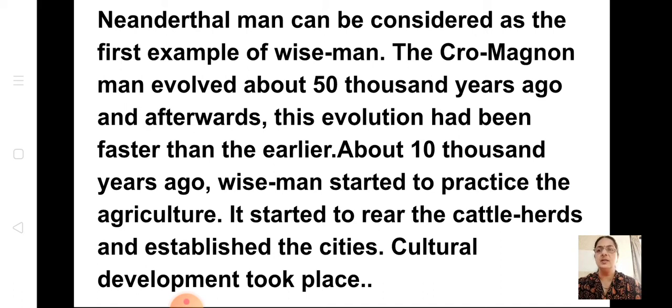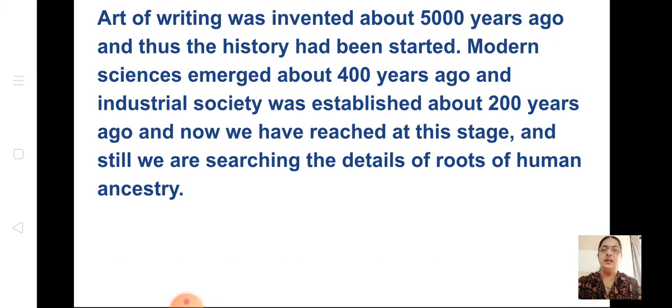About 10,000 years ago, wise men started to practice agriculture. Once they started practicing agriculture, a lot of development started taking place, and they started cooking food because they were eating only raw things. They started to raise cattle herds and establish cities. Cultural development took place.